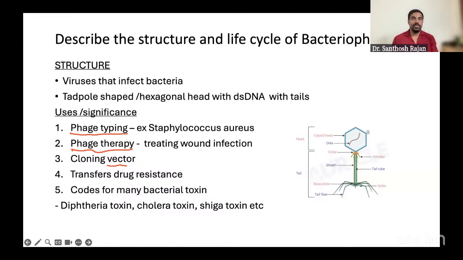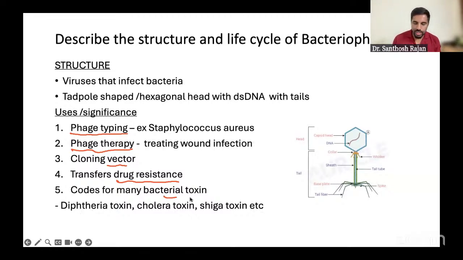And the bad thing with bacteriophage is that they transfer drug resistance. From one bacteria to another, it is spreading the drug resistance. That is one of the reasons bacteria get resistant. This is through transduction; if you remember, we have transformation, transduction, conjugation mechanisms. This is one mechanism.